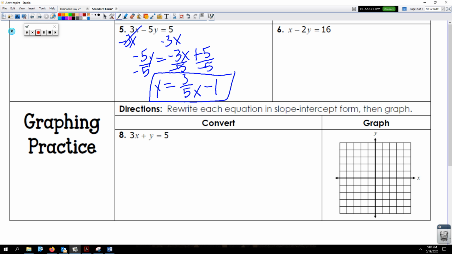Okay, number 6. So I'm changing colors and getting to the blue. All right, I got to move x over. It's positive x here, so I'm just going to subtract it. I get negative 2y equals negative x plus 16. Remember, you want to get y by itself, divide by negative 2.